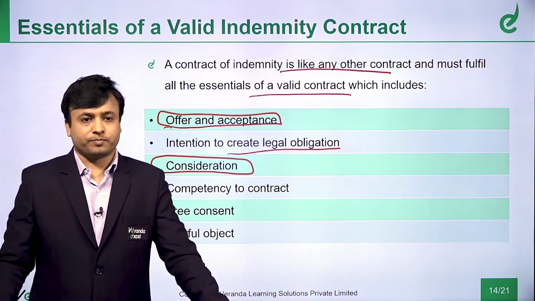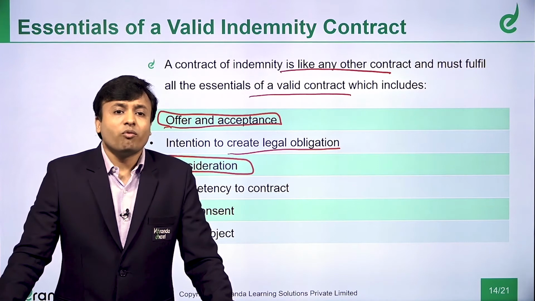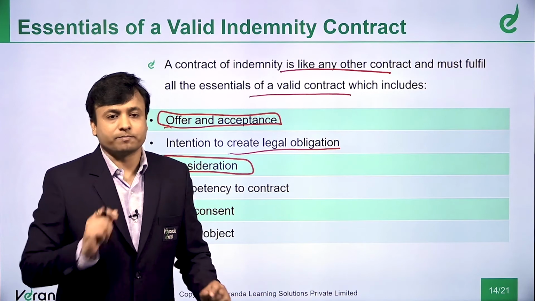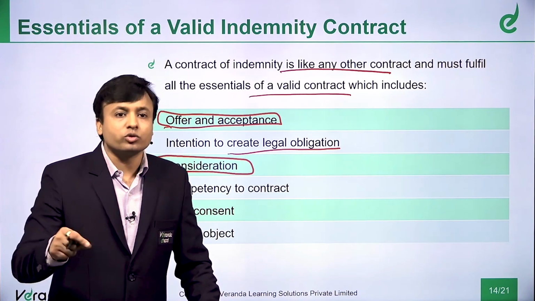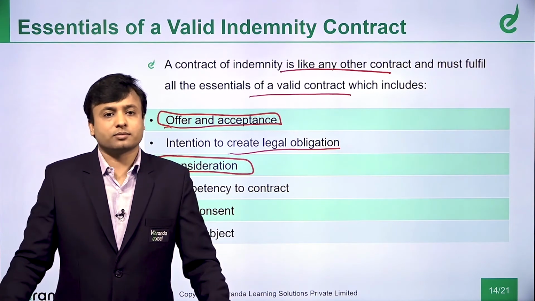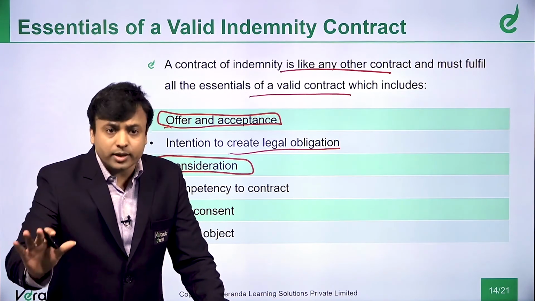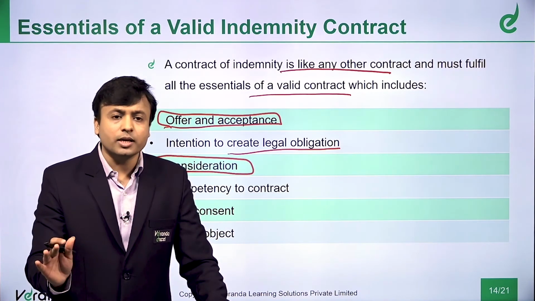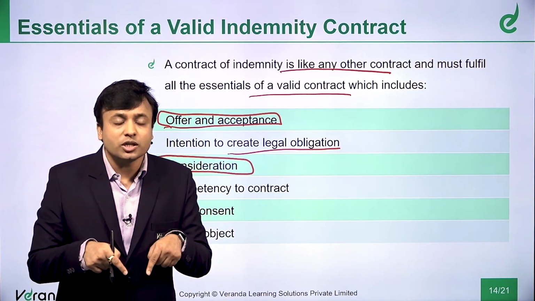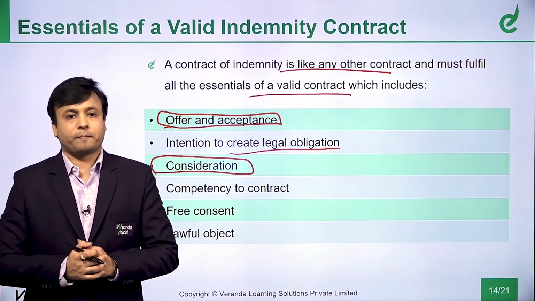Now, here is the beauty. What you have to understand is, in this transaction, why will X agree to indemnify? Because definitely this tree which is adjacent to the house of Mr. Y has some significance to Mr. X. So, he is asking Mr. Y, don't cut the tree, tomorrow if it falls I will compensate. So, here the consideration is the act of Y not cutting the tree.